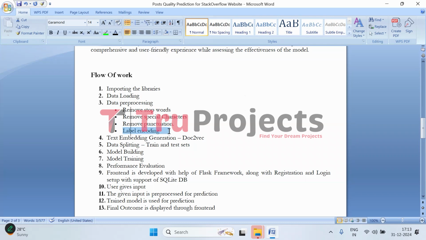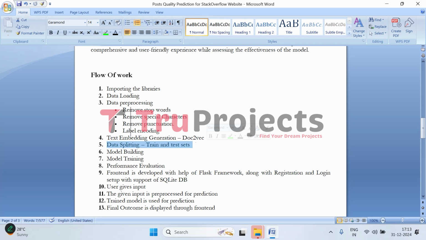And then we convert all the categorical labels, that is HQ, LQE, LQ close, into numerical format by using the machine learning. And then comes text embedding generation, that is using doc2vec. Here we convert processed text into numerical vectors using doc2vec, capturing the semantic meaning of the words for better machine learning performance. Then comes data splitting.